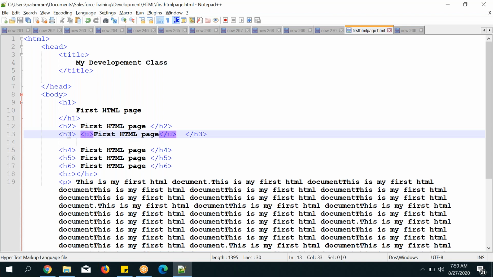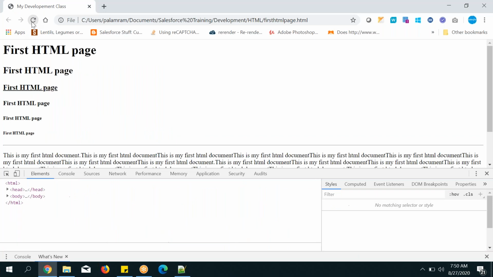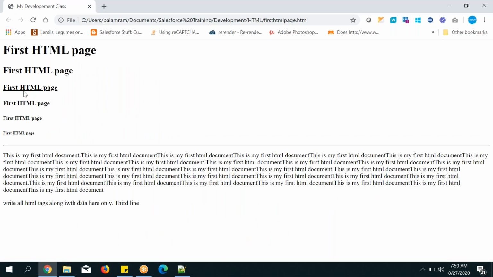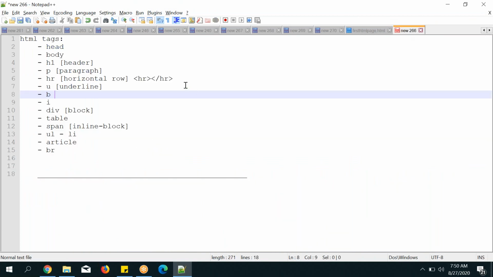And I told you, right, inside of a tag you can write another tag again. It is like an infinity loop. Based on the requirements, you can use other tags inside also like that. HTML will allow that. That's what we discussed in yesterday's class. And can you see the underline tag? So this is called the underline tag. Automatically the underline will happen.